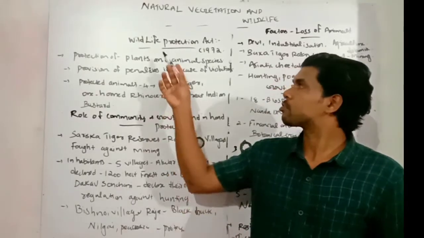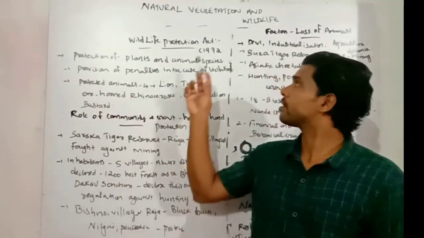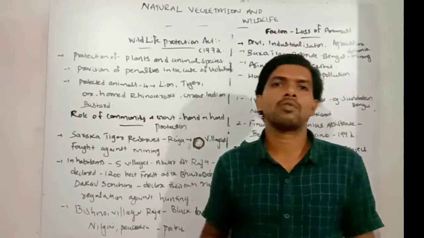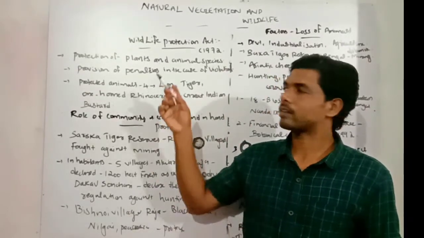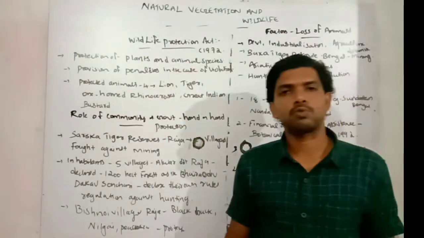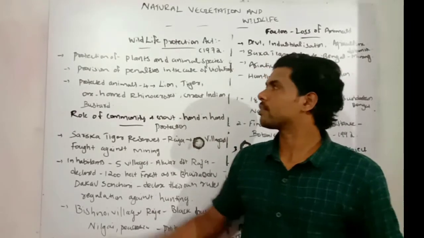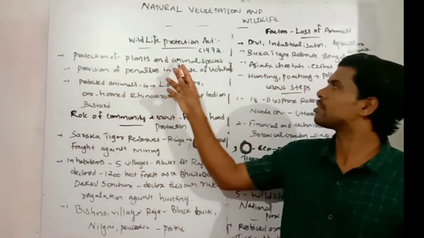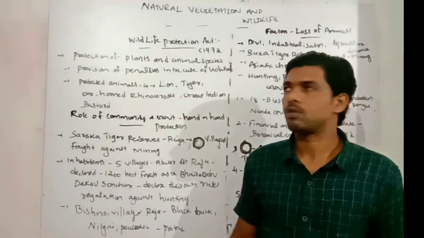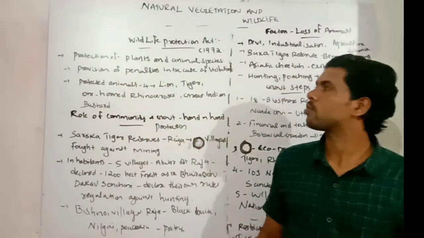In our chapter, the next area is the Wildlife Protection Act. It was passed in the year 1972, mainly for protecting wildlife species in India. The Indian government enacted the Wildlife Protection Act in 1972, mainly for protecting our wildlife resources. It aims at the protection of plant and animal species in our India.